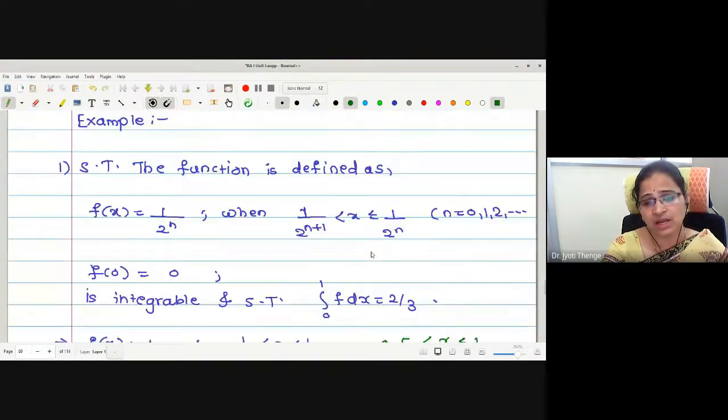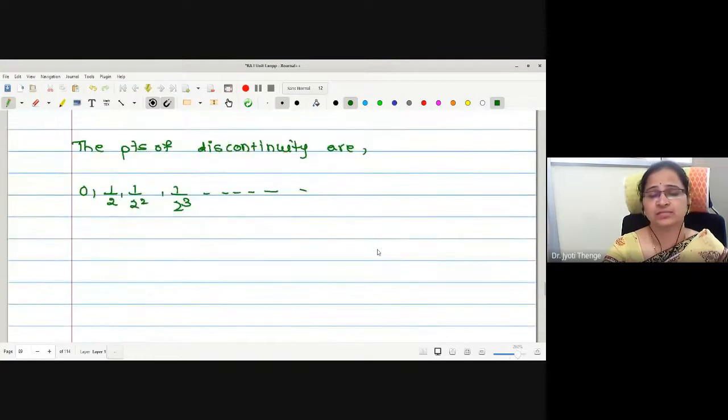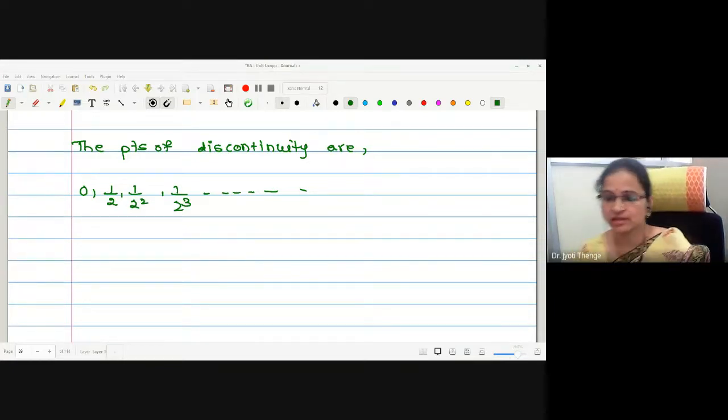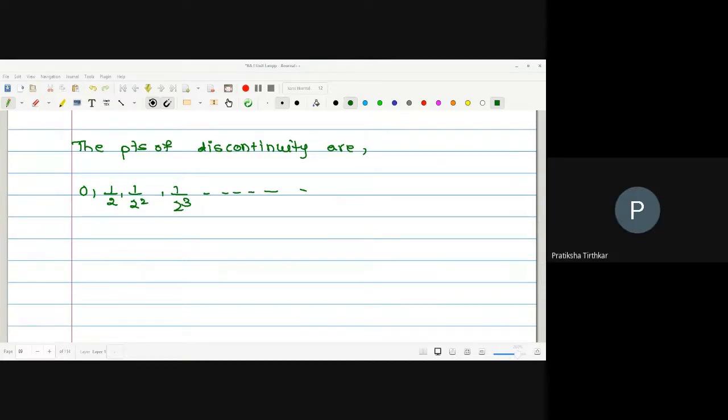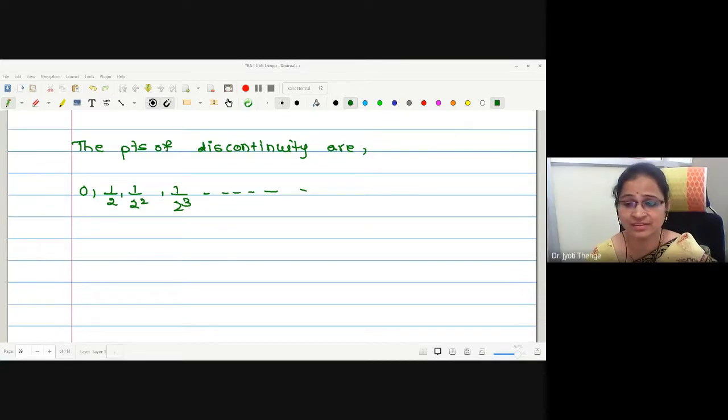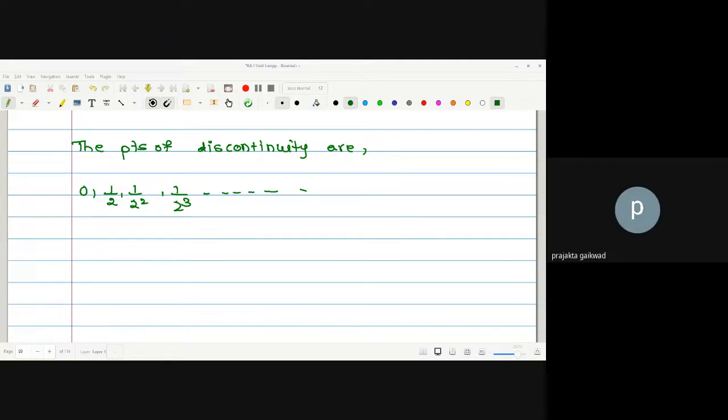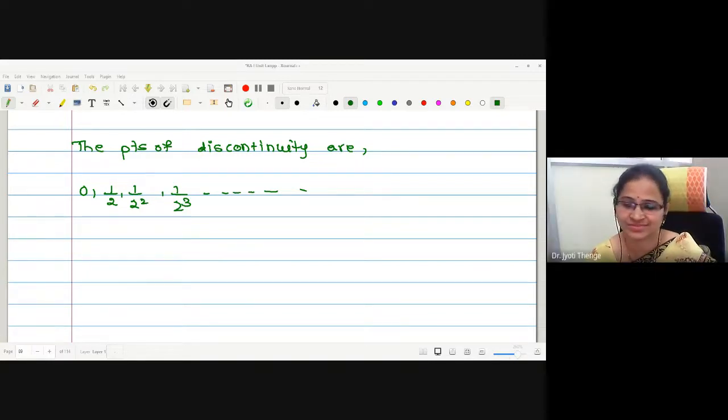Can anyone tell me the number of limit points for this set? What is the limit point of this set? 0, 1/2? 0 and 1? Half, how is it a limit point? May I say only one? 0 will be the only one. Why will 1 not be the limit point?